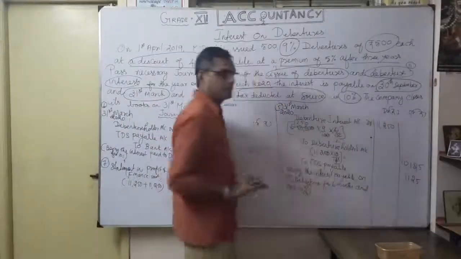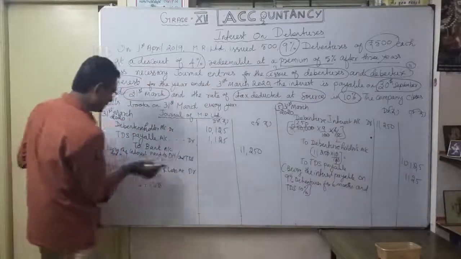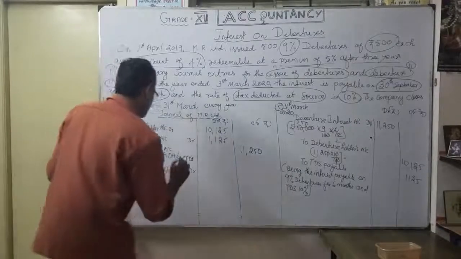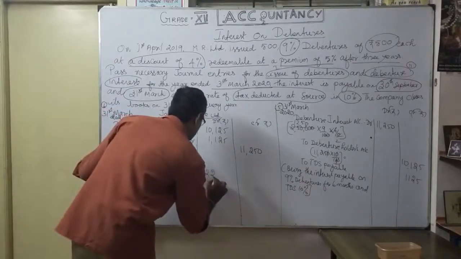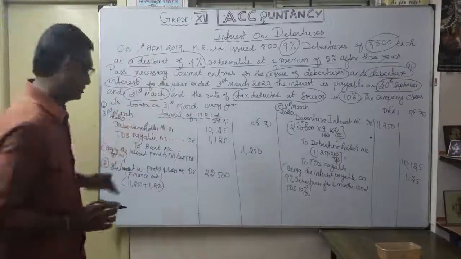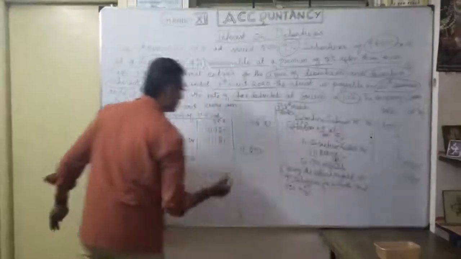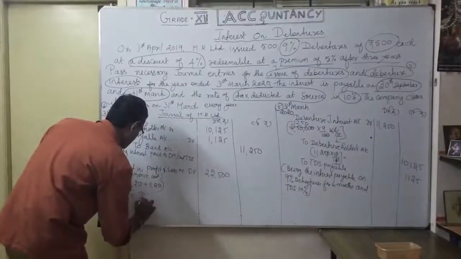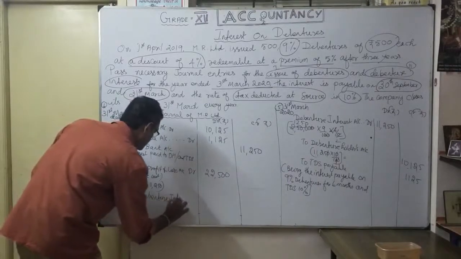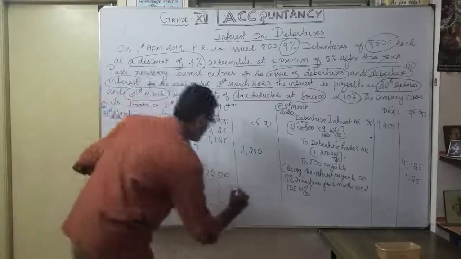Previously we did it on 30th September. So both together are going to be transferred where? To the statement of profit and loss account. So totally how much? 22,500, for the full year. That is how much interest you charged against profit. So you want to close this debenture interest account. Now credit to debenture interest account, 22,500.